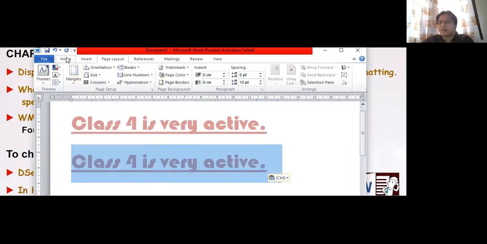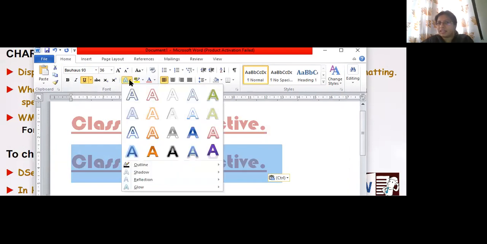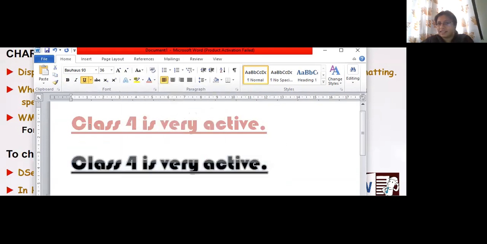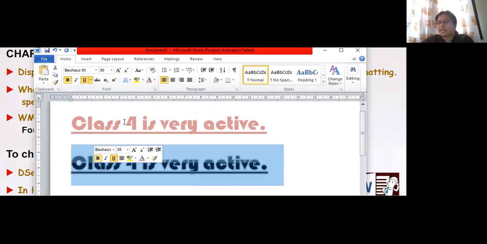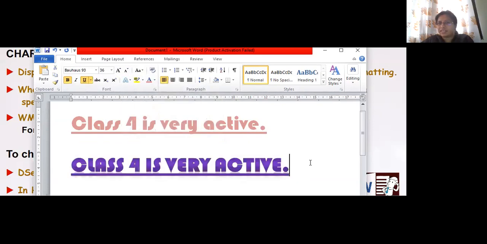I'll go to the Home tab again, in this font group only. I have something called Text Effect. I'll click on that and change it to whatever style I want. Can you see? This was just plain. With this word art, I've changed it. It looks brighter, more attractive, right? You can see the shadow also here. Whatever style you want, you can change it here.